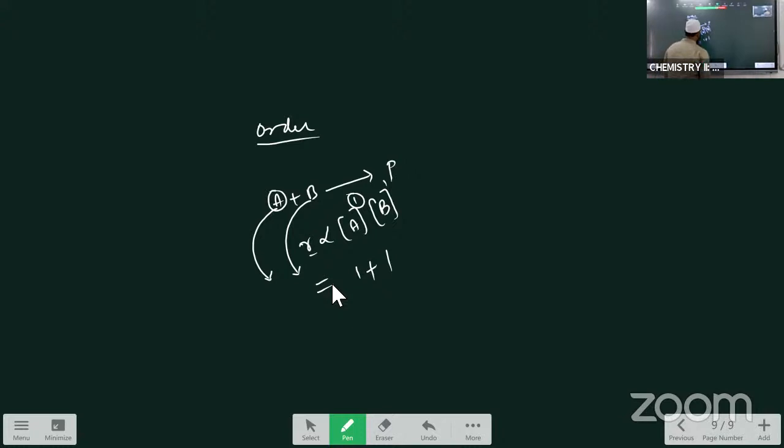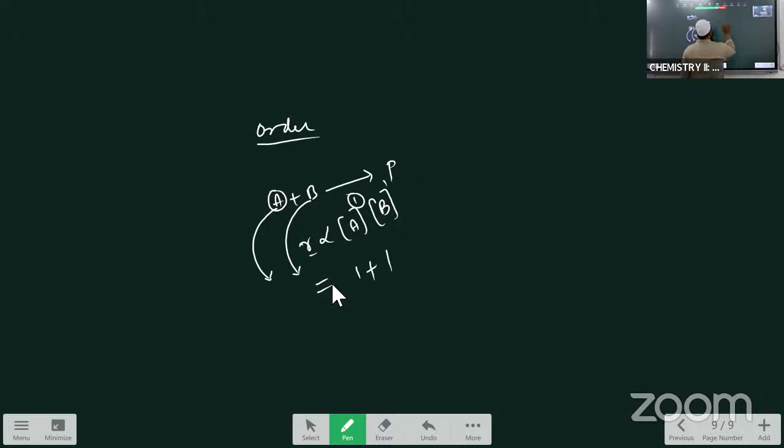Order values may be positive, negative or equal to 0. Now this is about the definition of the order of the reaction. Now I am giving you some examples for the zero order, first order and second order equations. Okay, so these are some examples.